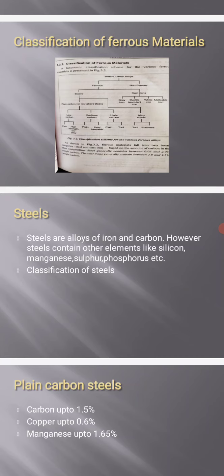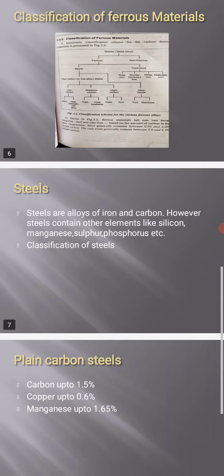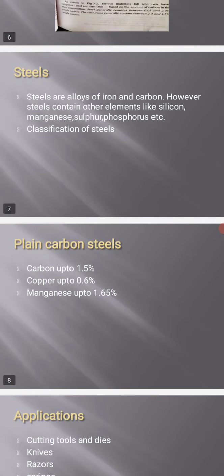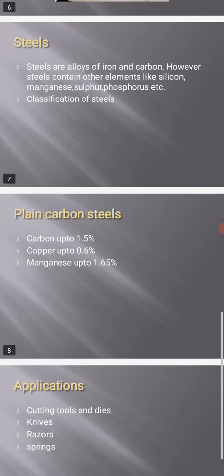So let's see the types of steels. Steels are classified into, as we saw, plain carbon steel and alloy steels. So first one is plain carbon steels. Plain carbon steels are classified into three types. First one is low carbon steels, second one is medium carbon steels, third one is high carbon steels.